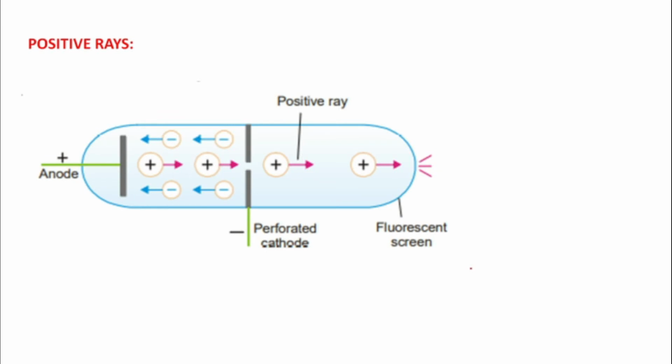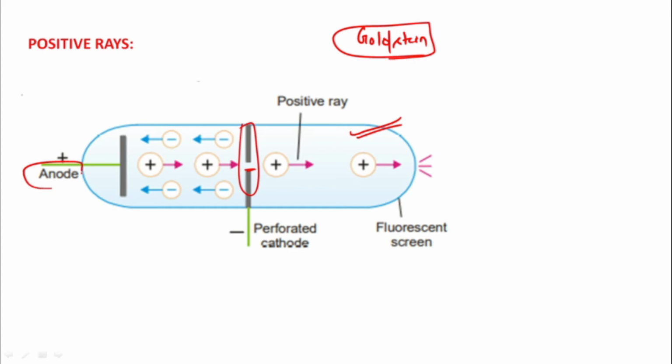The positive rays were given by Goldstein. Goldstein was a chemist. Goldstein used a discharge tube. He also used this discharge tube with a hole in the cathode. This is the perforated cathode. There is a hole. This is the anode, that is the positive terminal. This is the cathode, that is the negative terminal. The two electrodes are over here.